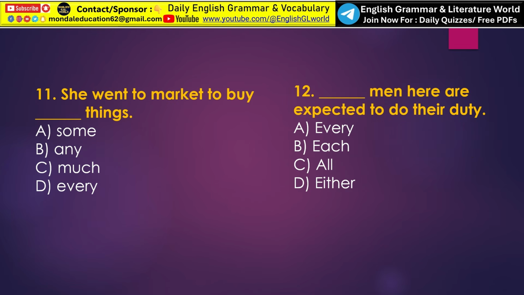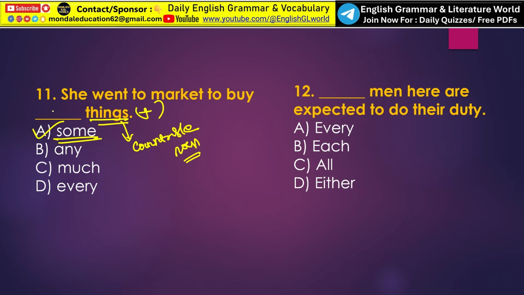Next, she went to the market to buy dash things. Look here, things suggests a countable noun. The sentence is affirmative and tells us that she went to the market with the intention of buying a number of items. In such cases, we commonly use some. Option A, some, is the correct answer.